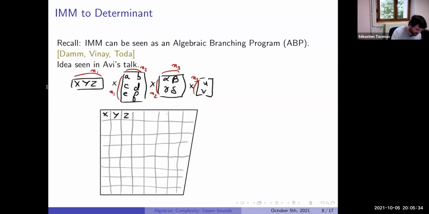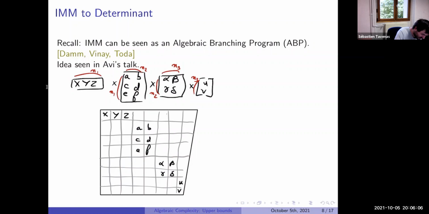The first matrix, second matrix, third matrix, last matrix. One thing you can already notice is that as it's n1 here and n1 here, this will be on the diagonal; n2 and n2, so this will be on the diagonal; and n3 and n3, so this will be on the diagonal. So until now, it's upper triangular.